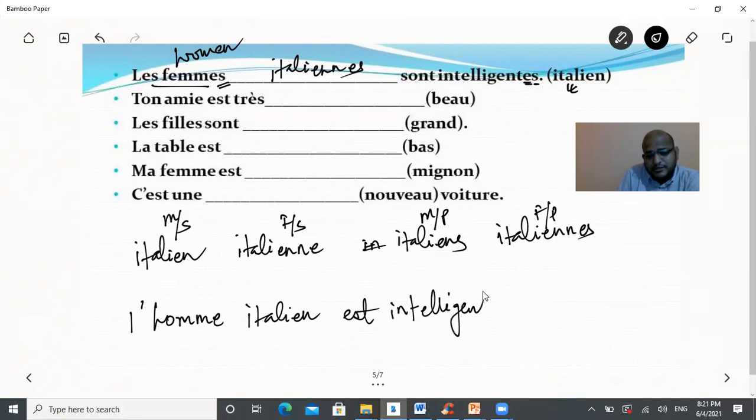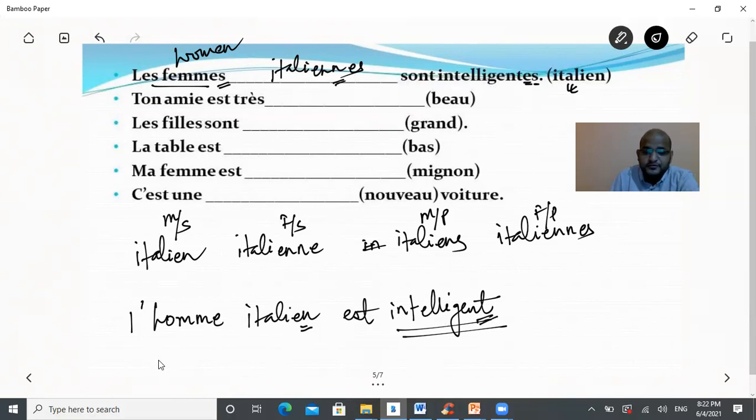See the difference between this intelligent in the case of masculine singular and here as feminine plural, where italien becomes italiennes. Here it is italien, masculine singular form, and the masculine singular form of the adjective intelligent.